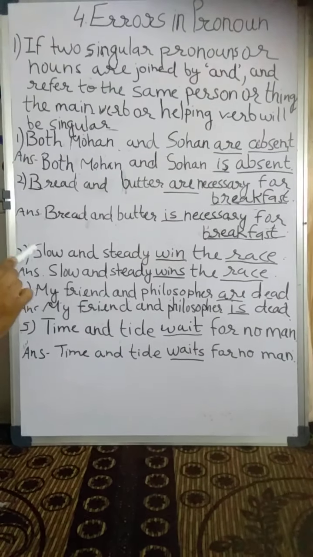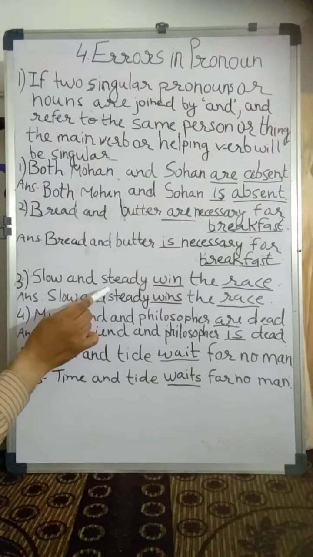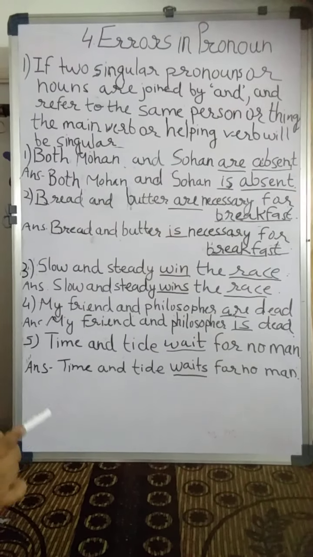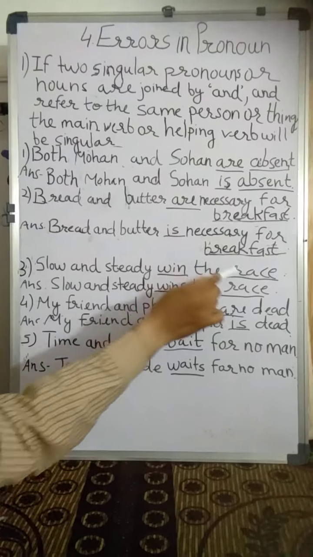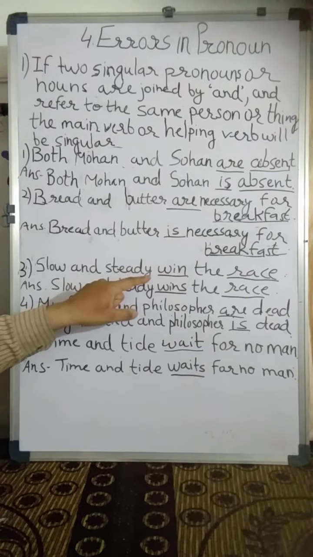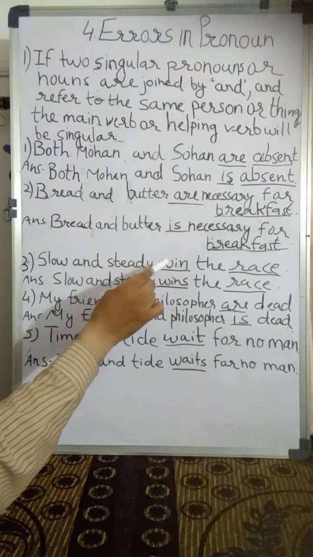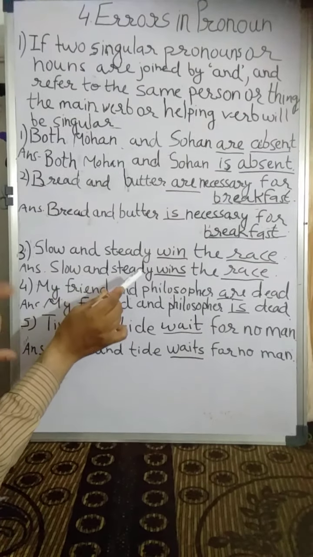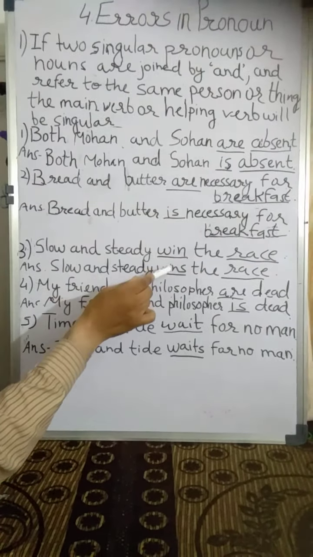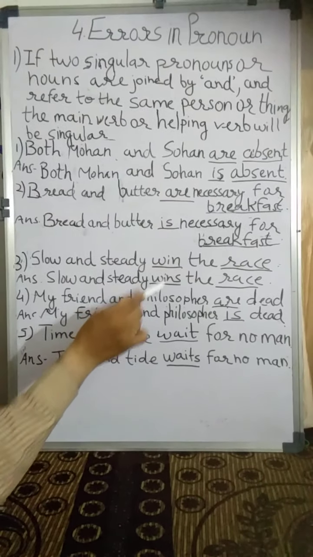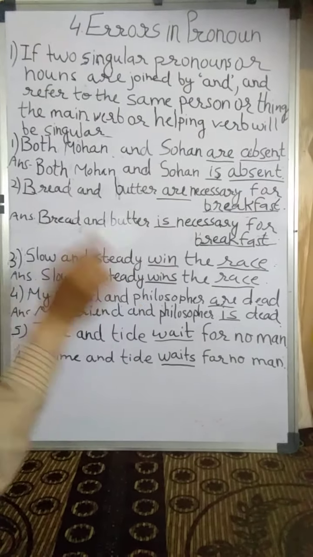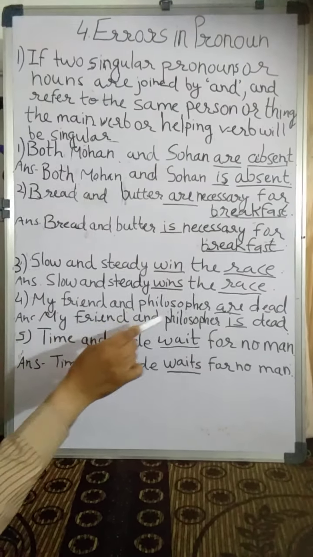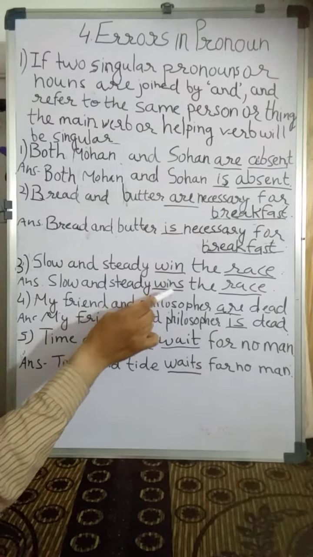Example number 3. Slow and steady win the race. Slow and steady are two pronouns and they refer to race. So here win is the verb and this win is plural. If two pronouns refer to the same thing, the verb should be singular. So here win will become wins. Slow and steady, two pronouns, refer to race. So win will become wins.